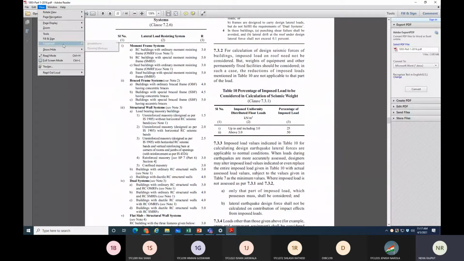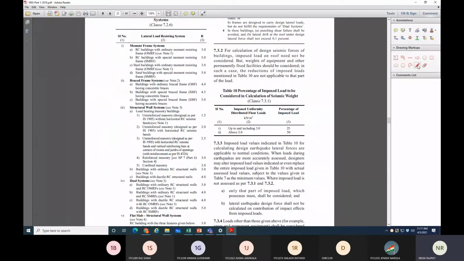Here in the criteria of live load, it is given that for calculation of design seismic forces of building, imposed load on roof need not be considered. So there will be no live load on the roof. So you don't have to consider live load value on the roof when you are doing seismic force calculation, right?